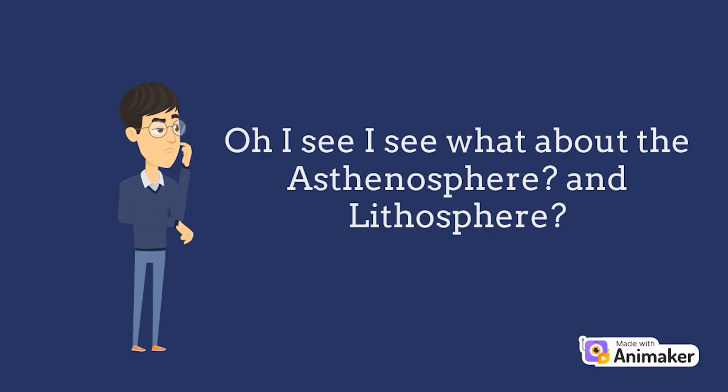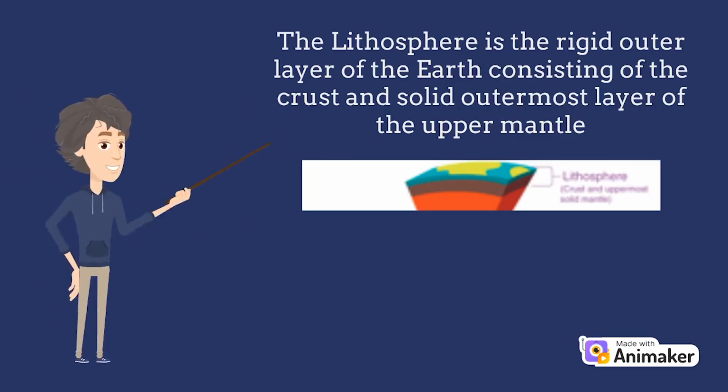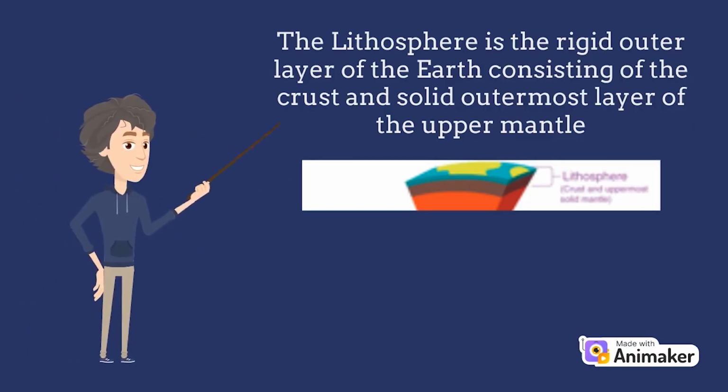What about a stratosphere and lithosphere? Well, the stratosphere is the lower part of the lithosphere, which is a solid layer of rock that has so much pressure and heat that rocks flow like a liquid. The lithosphere is the rigid layer of the Earth consisting of the crust and solid outermost layer of the upper mantle, which is composed of rigid blocks or plates.